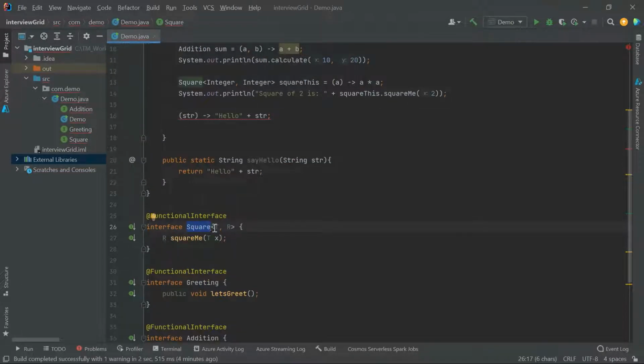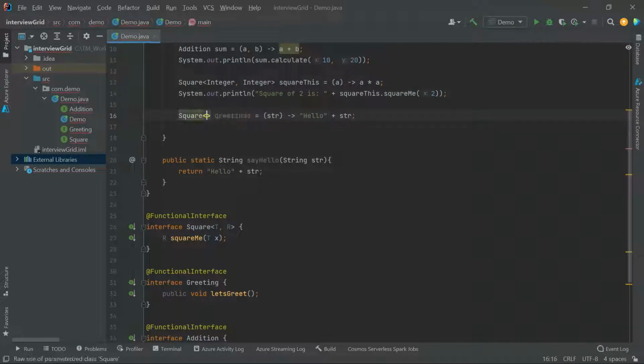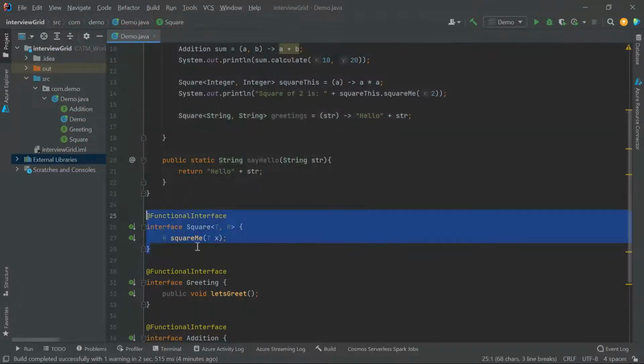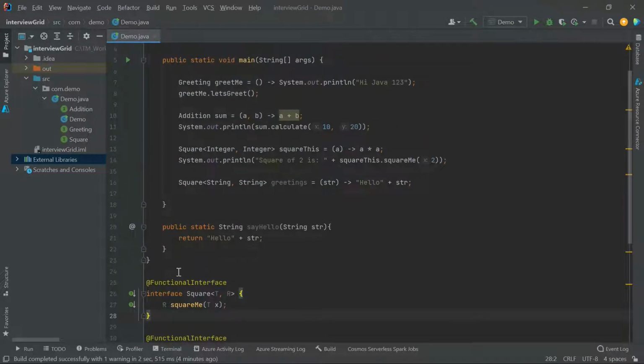Because it is a generic one, I can reuse this. Greet is equal to greetings. Let this be the variable name.